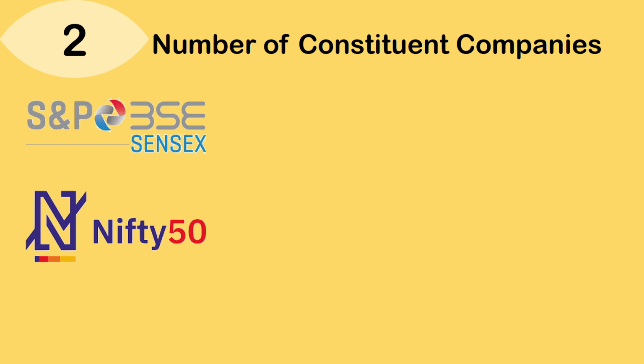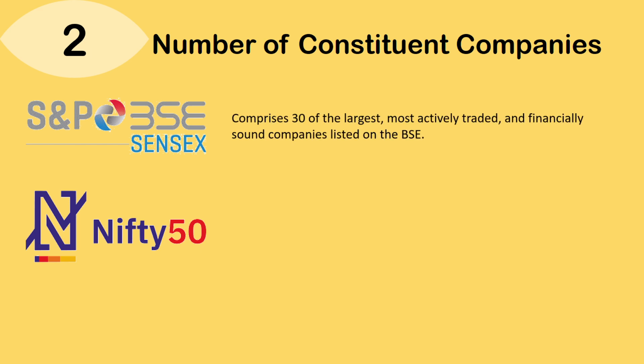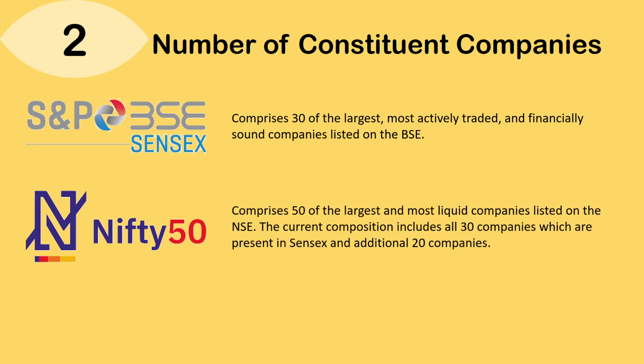Moving on to the next parameter, which is number of constituent companies. The significance of this parameter is to evaluate the depth of the Indian share market that these indices explore. Sensex comprises 30 of the largest, most actively traded and financially sound companies listed on the BSE. Nifty 50, on the other hand, comprises 50 of the largest and most liquid companies listed on the NSE. The current composition of Nifty 50 includes all 30 companies which are present in Sensex and an additional 20 companies.